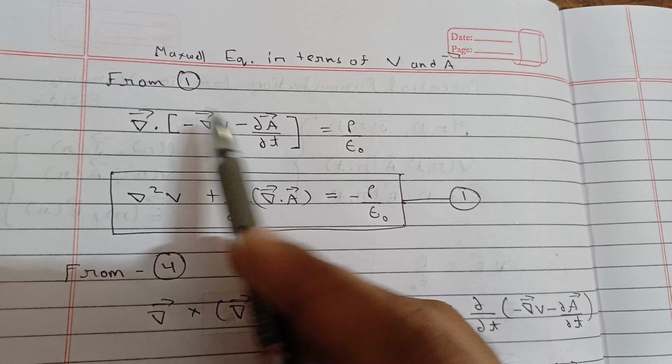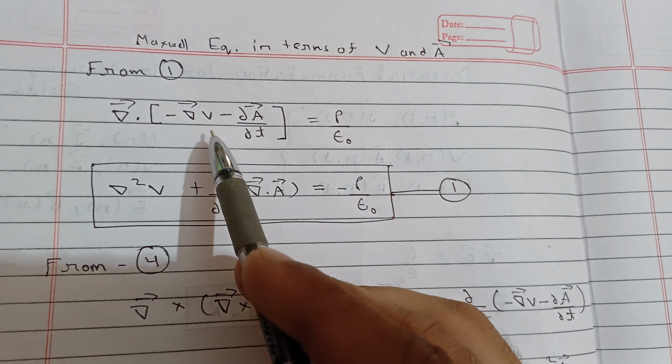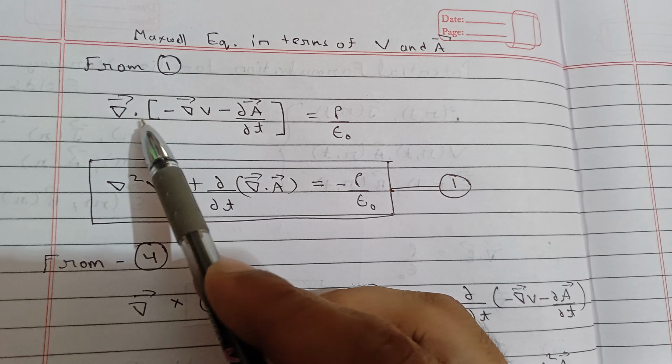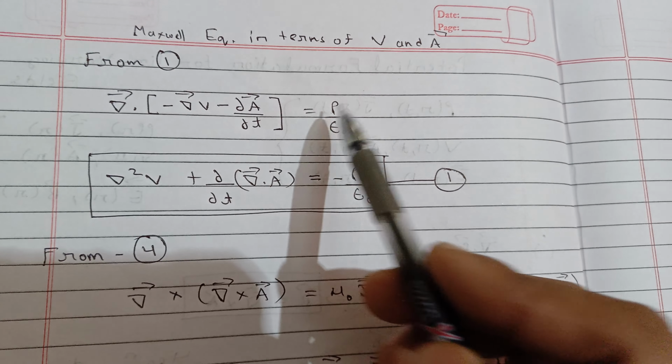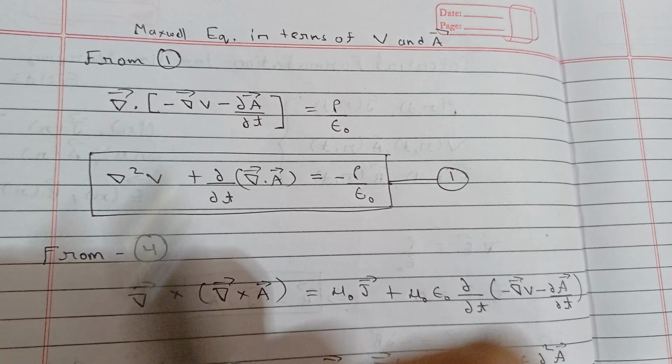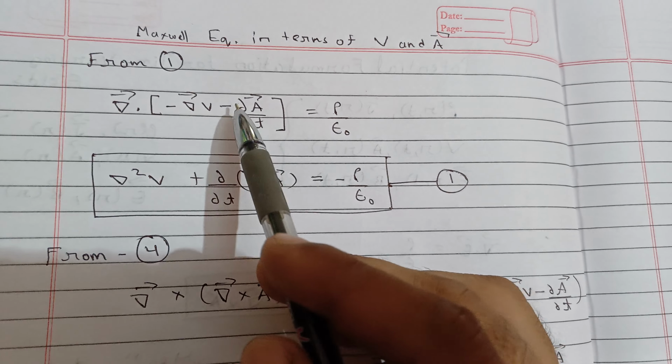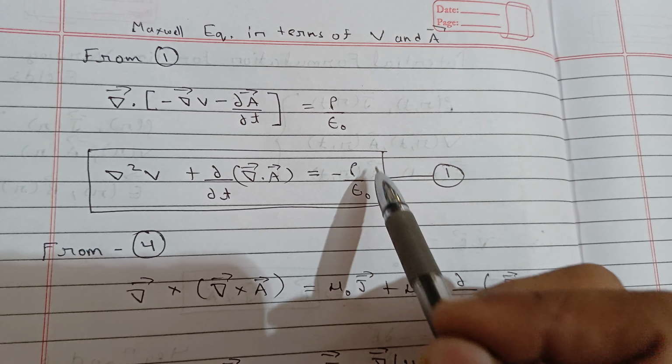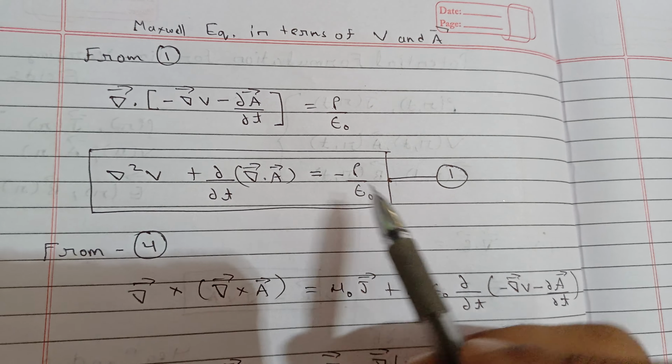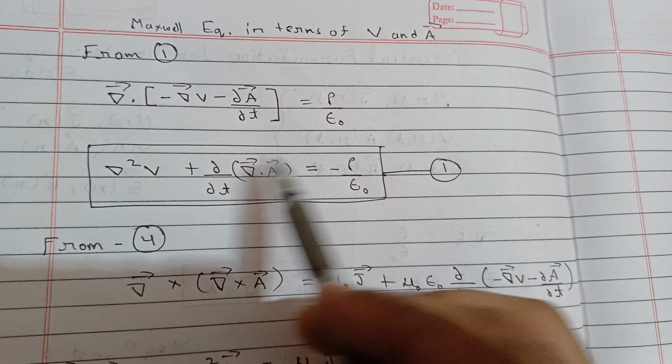So it will be del square V, and taking the minus sign outside, it will be minus minus plus, and this minus goes to this side, so it will be minus rho by epsilon. So you will get plus here. So del square V, and plus del by del T of divergence of A, equal to minus rho by epsilon naught. So this is your first equation in terms of V and A.